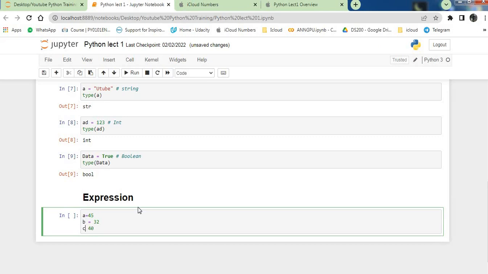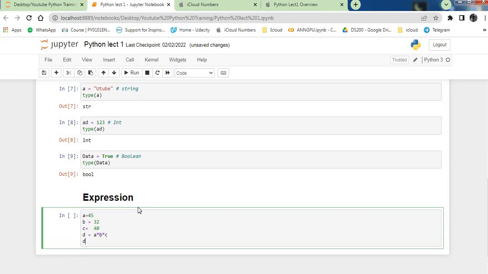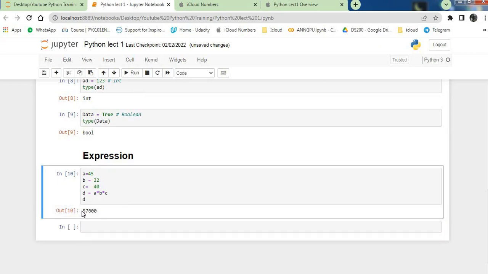Now I just want to multiply all these three values and assign the result to a separate variable. So d is equals to a multiply b multiply c, and then I will call d, so it will show you the value. Okay, so this is my expression.